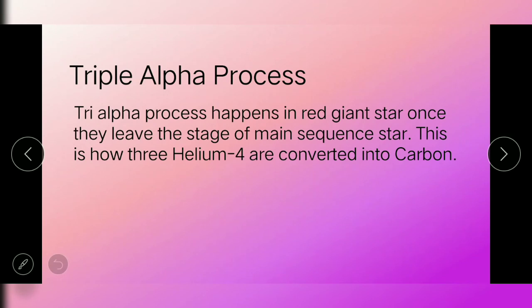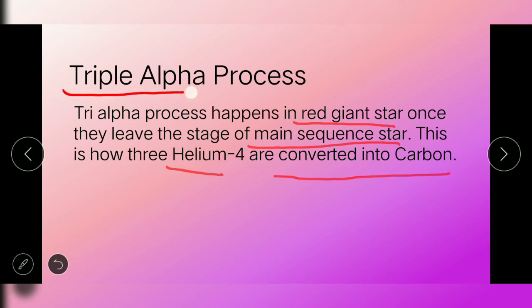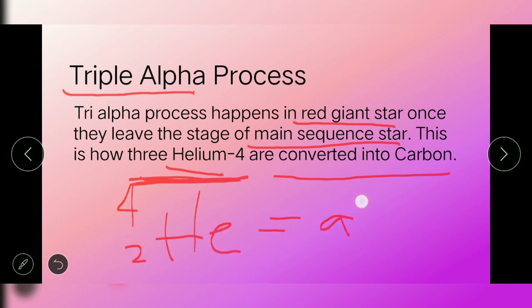The next process we have is what we call the triple alpha process, also known as the tri-alpha process. This process happens in red giant stars once they leave the stage of main sequence star. Main sequence stars are stars that use hydrogen as their source of energy. So kapag naubos ng lahat ng hydrogen sa core ng star, it is time for them to use helium that is converted into carbon. Ang tawag sa kanya, triple alpha, because 3 helium-4 ang ginamit. Helium with atomic number 2 and atomic mass 4 is also known as the alpha particle.